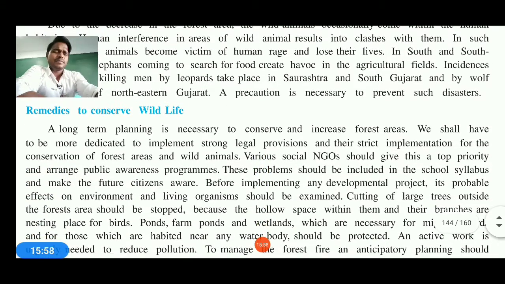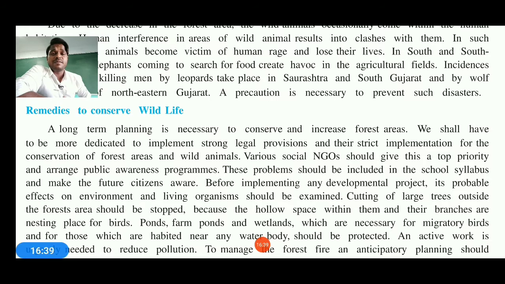Now, what kind of remedies can be applied? Remedies to conserve wildlife include planning necessary conservation and increasing the forest area. We shall also have to come more forward and save these things. Strong legal provisions must be made for the implementation of the conservation of forest areas and wild animals. Various social NGOs should be given high priority to arrange public awareness programs. Plus, these problems should also be included in the school syllabus to make future citizens aware about the forest and all.